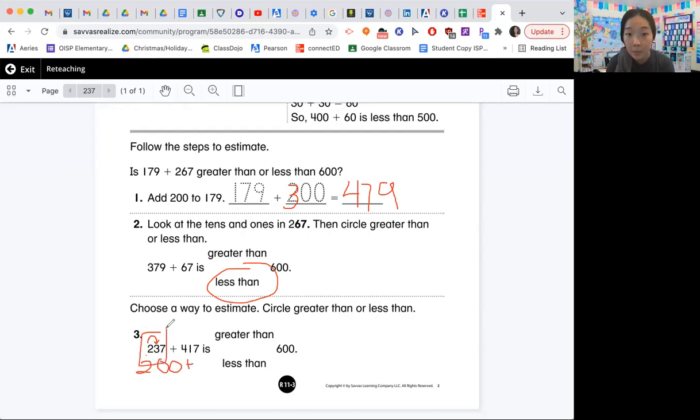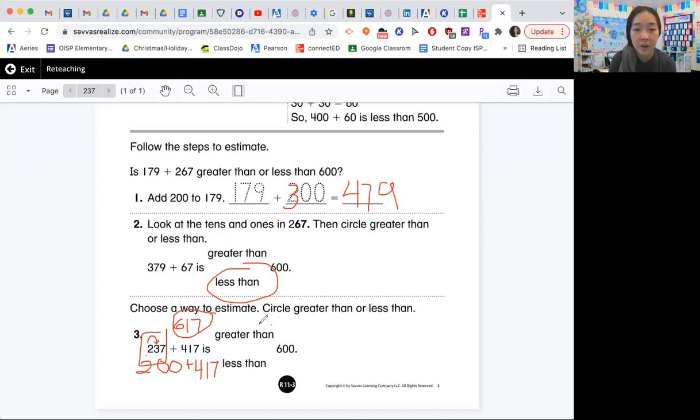That second number, I'm going to leave it as is because we can do this math easily. So here we have 200 plus 417, all right? We know that 2 plus 4 equals 6, and then there's nothing in the tens place or ones place. So 200 plus 417 equals 617. Tell me in the chat, is 617 greater than 600 or less than 600?